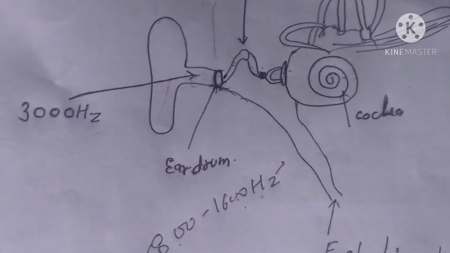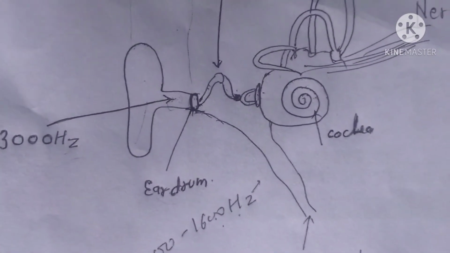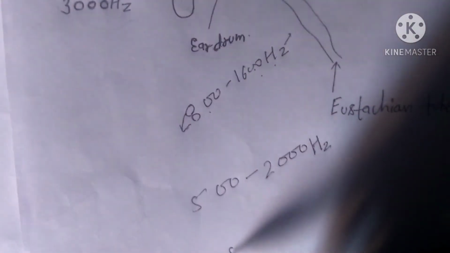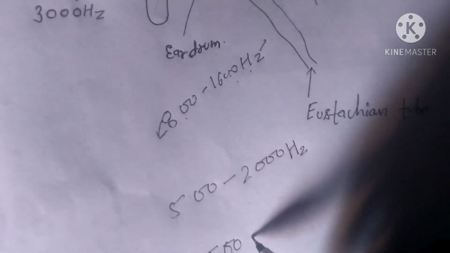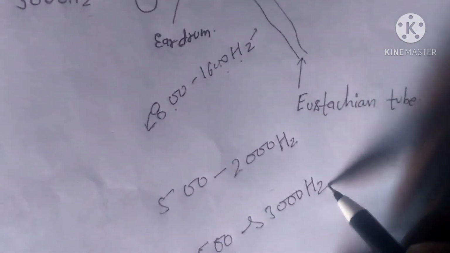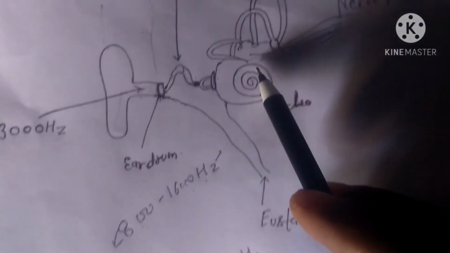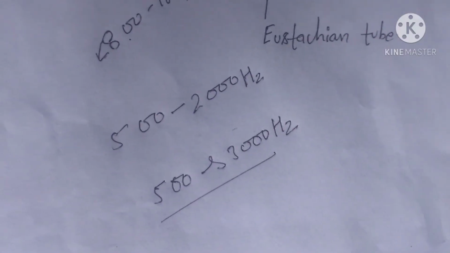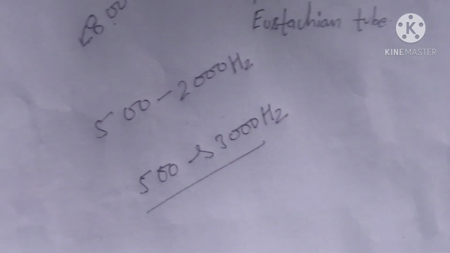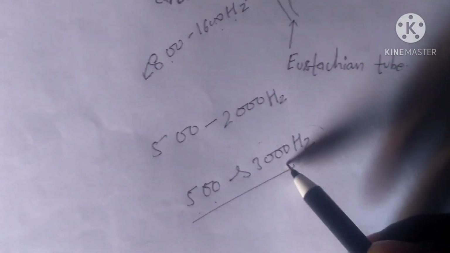So the greatest sensitivity of sound transmission is between 500 to 3000 hertz. This is the most preferable value to transmit to the inner ear, and these are the frequencies most important to man day by day for conversation. So this is a more important value, 500 to 3000 hertz.